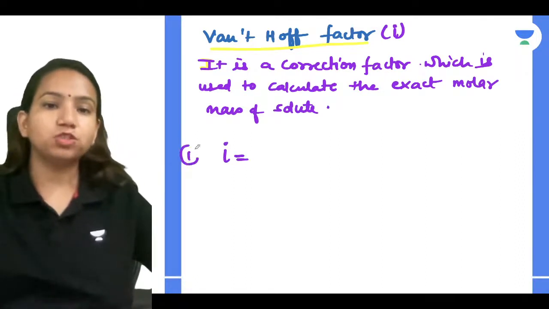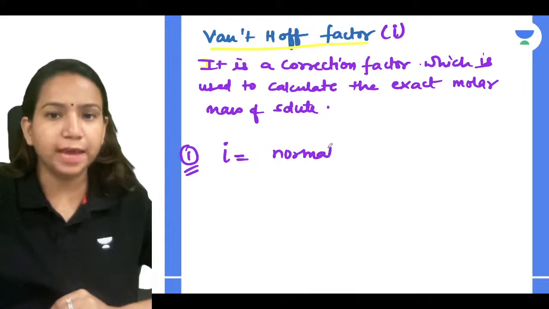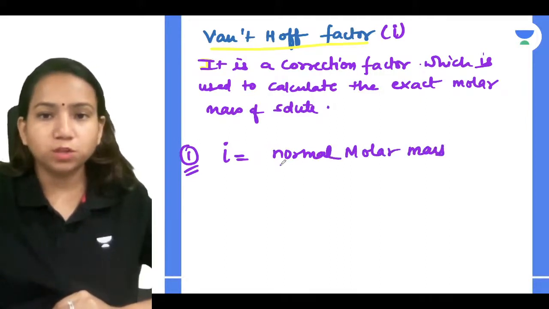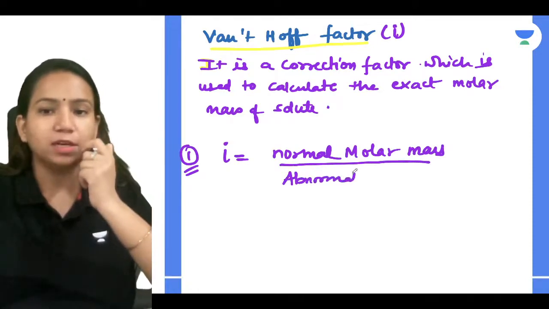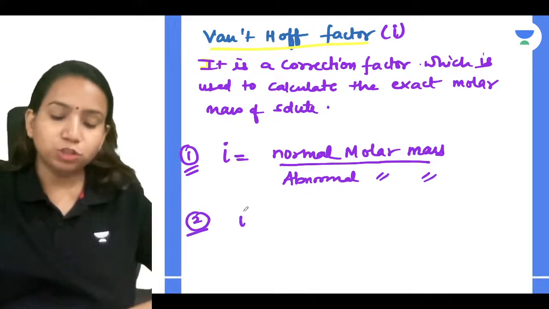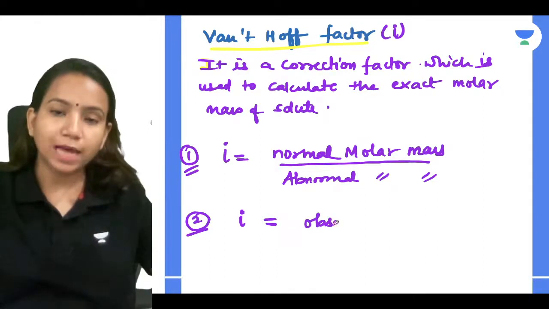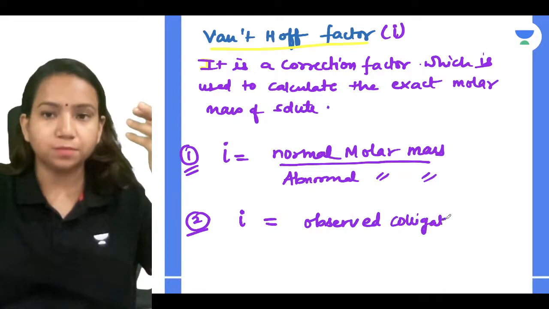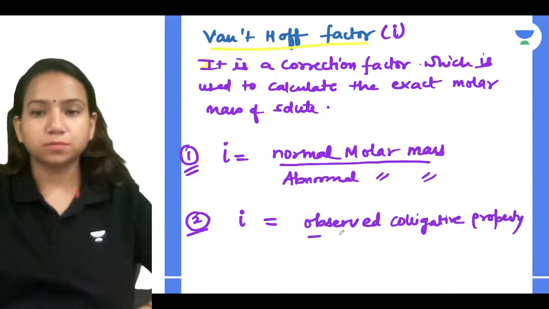One way to calculate i is to find the normal molar mass, what it should be, divided by the abnormal molar mass that you are having. The second way to calculate i is very simple: the observed colligative property divided by the calculated colligative property.